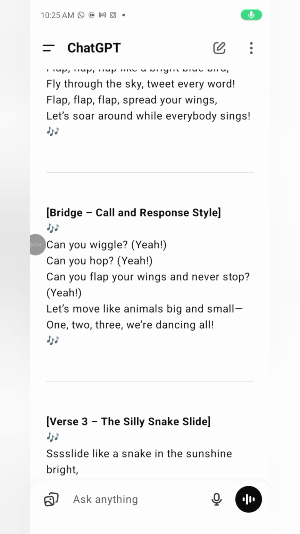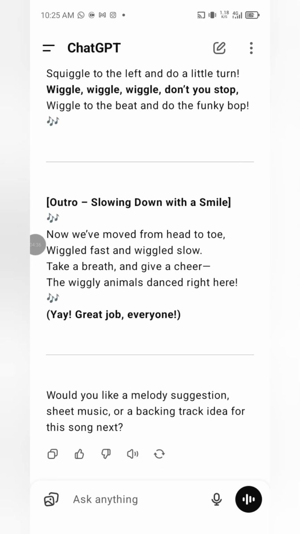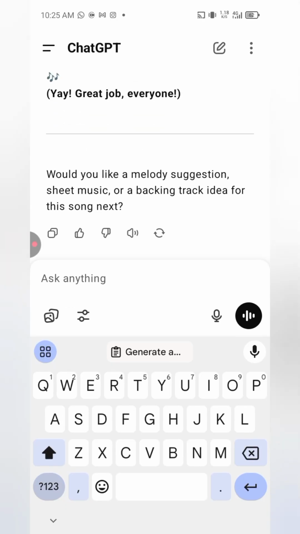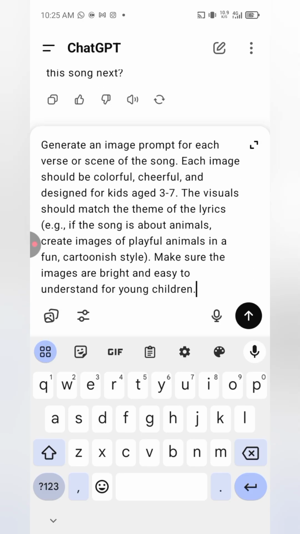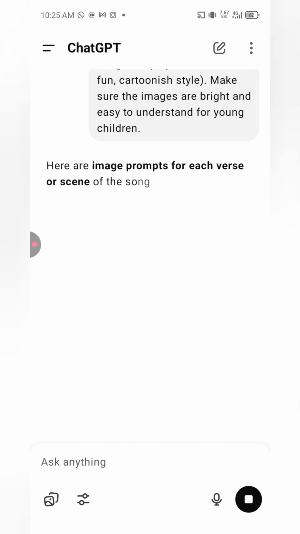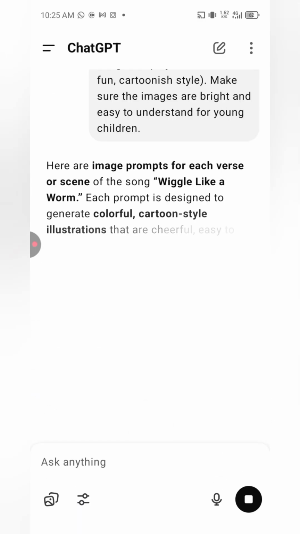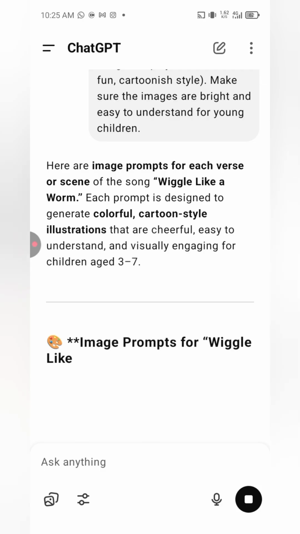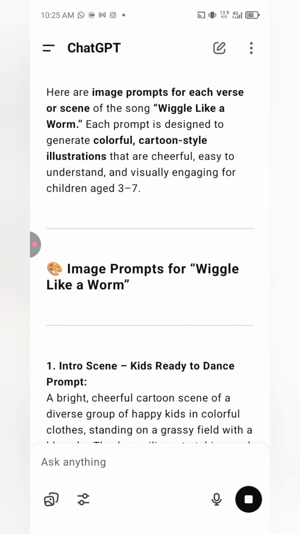So I'm going to just be sending to ChatGPT the song lyrics he has given to me. It should give me the image prompts that I'm going to use for each scene, or each verse of the song. When I get these image prompts, that's what I will use to generate the images for each scene. I don't know if you understand what I'm trying to say.